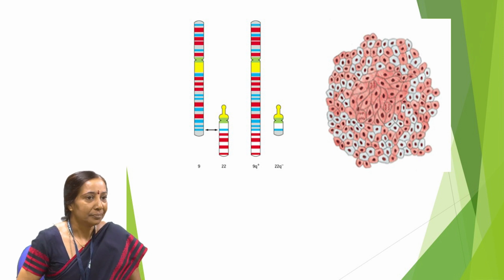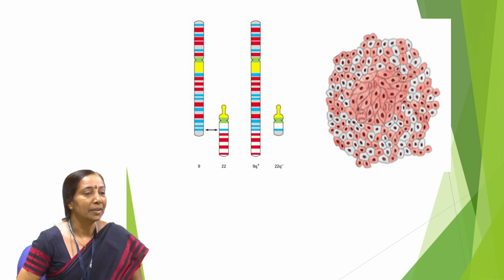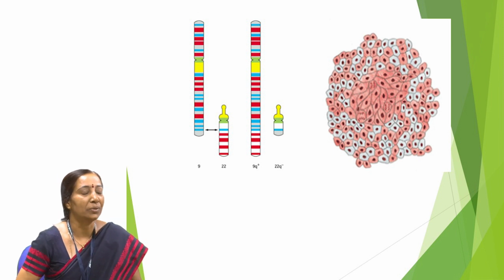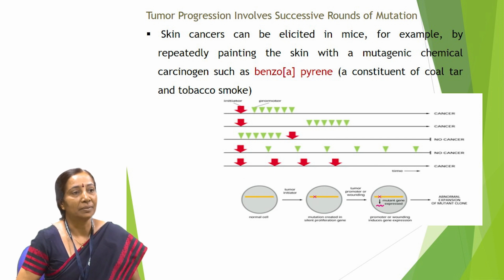Now, remember one point: cancer is mainly because of the accumulation of a large number of mutations. For that, initiation is required. Suppose you want to study cancer in the lab and induce it, all you have to do is take a mouse and apply coal tar or tobacco smoke on its ear. If you keep applying it repeatedly, after some time the mice start suffering from cancer. These are called initiators.